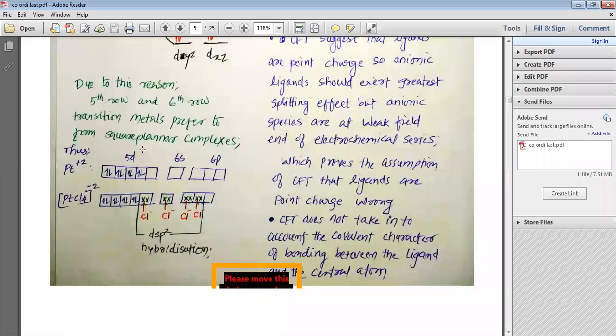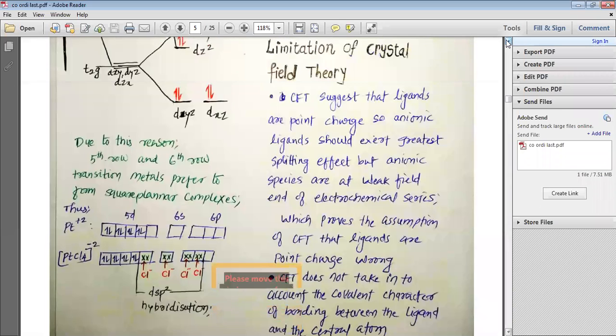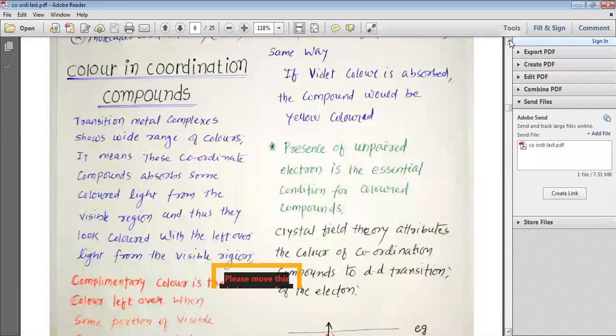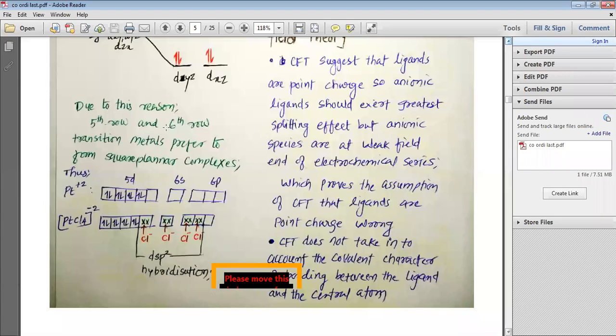So even in Pt plus 2, my dear students, as you have seen before, the Pt plus 2 electronic configuration is xenon 4f14 5d8, where these 8 electrons have 2 unpaired electrons and 6 paired electrons. These 2 unpaired electrons again turn into paired electrons due to the strong repulsion between the Pt plus 2 ion and the ligand ion, and that is why when PtCl4 2 minus is made,